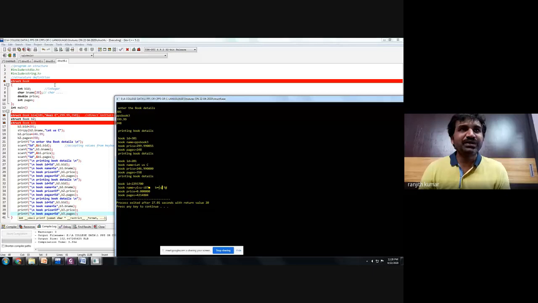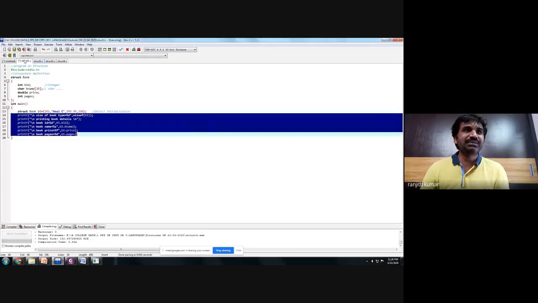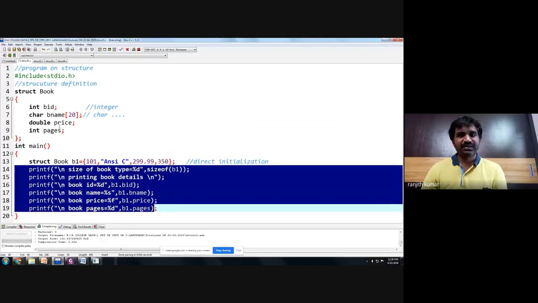Now you can do one more example with structures. In this example we have done an example on book. You can do an example on student also. Okay, you can do an example on employee also. Okay, now let us do one example on student quickly.